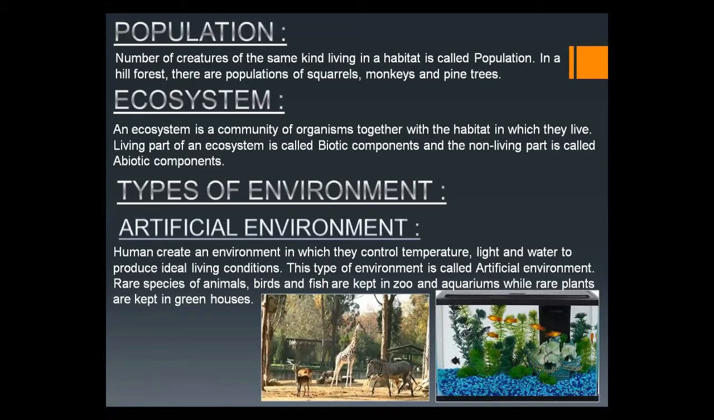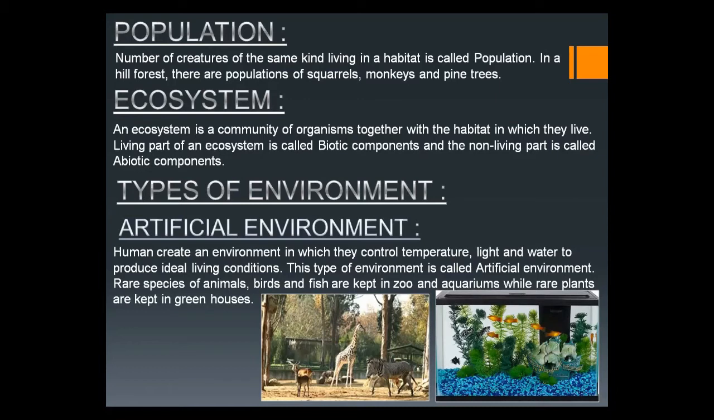Our next term is the population. As we have shared, in a community, the variety of living organisms share the same place. But we didn't find any one earthworm in the garden. We didn't find any one grasshopper. There are a number of earthworms, a number of grasshoppers, a number of grasses, a number of plants. So the number of creatures of the same kind living in a habitat is called population.